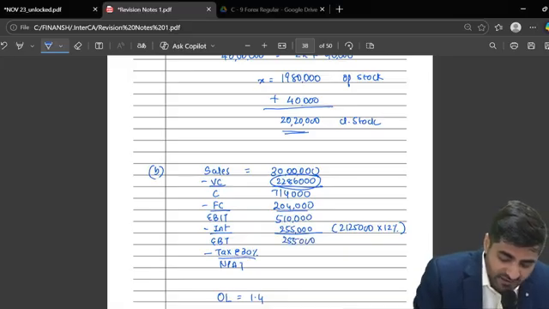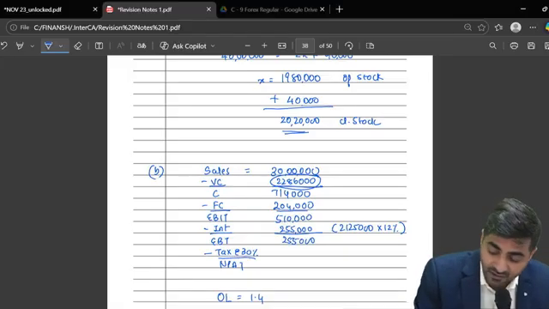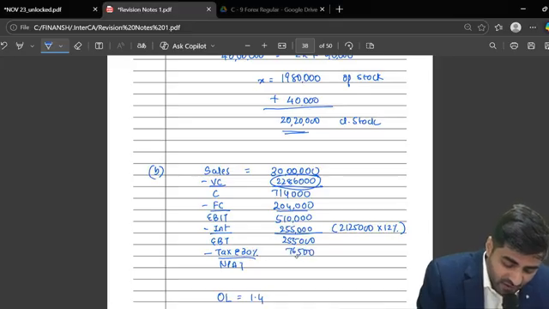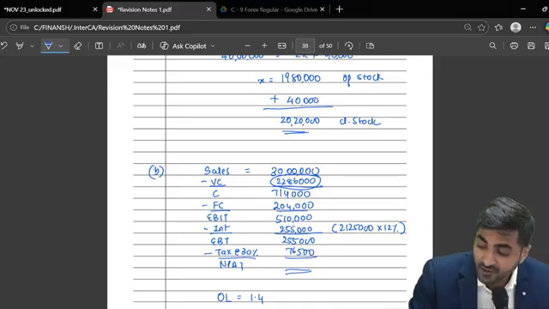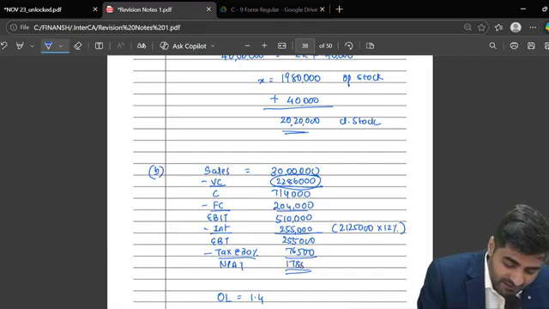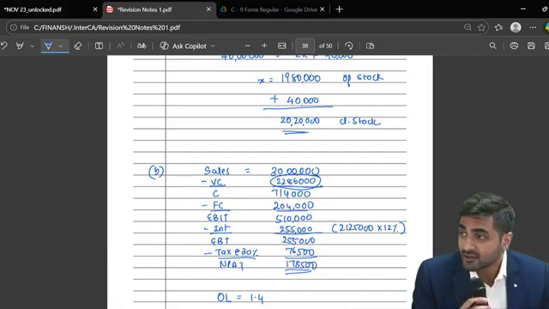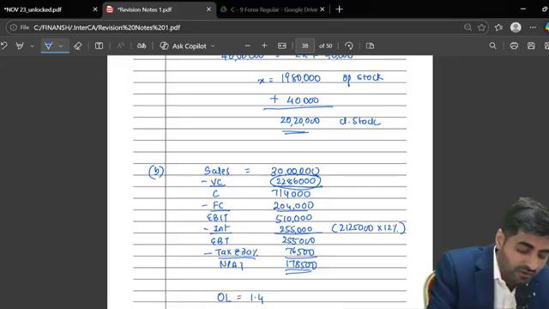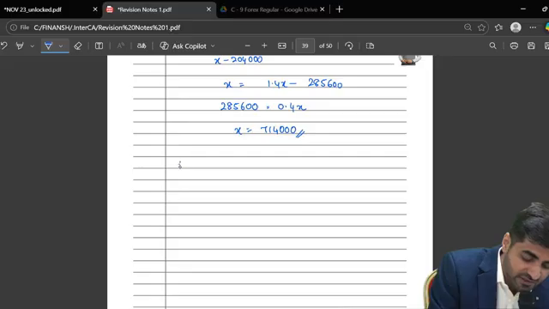And from 5,10,000, if I subtract 2,55,000, I get 2,55,000. What's the tax rate? 30%. So that is 76,500. Then I will get my NPAT, which is 1,78,500. Correct? This is our approach. Now in the question, they have asked for the PV ratio. What is the PV ratio formula?